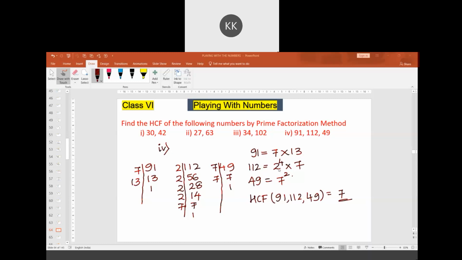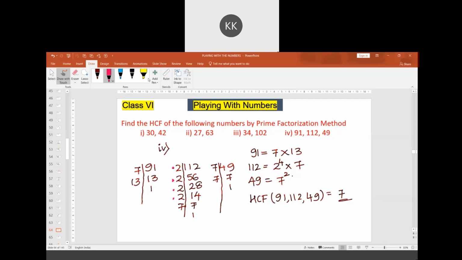I have written 112 as 2 to the power 4 into 7. The meaning of 2 to the power 4 is 2 multiplied 4 times. You can count this: 1, 2, 3, 4. 16. 4 times I have taken 2, to the power 4, into 7. 49 is 7 into 7, 7 square.